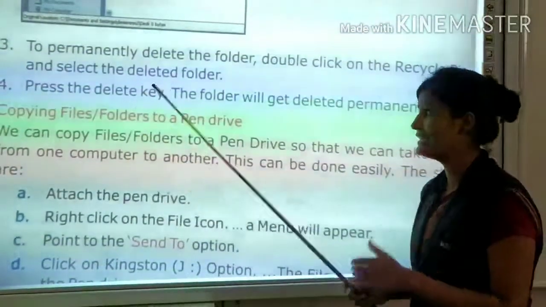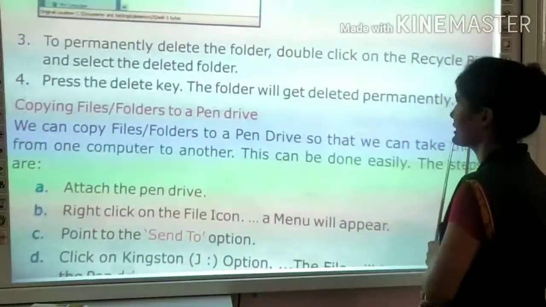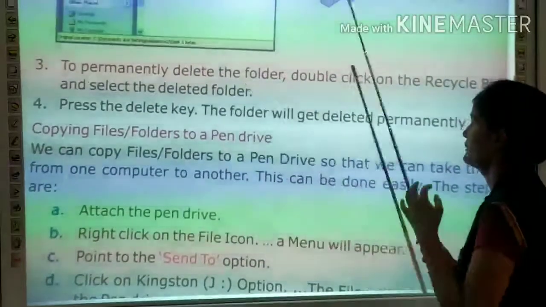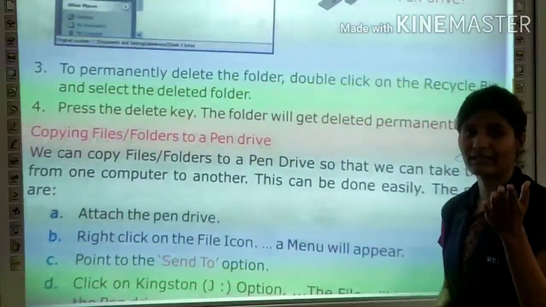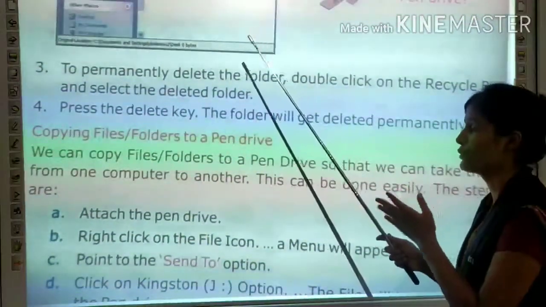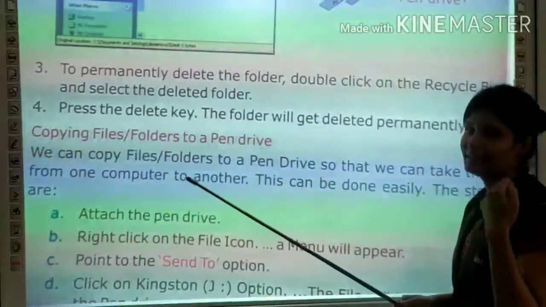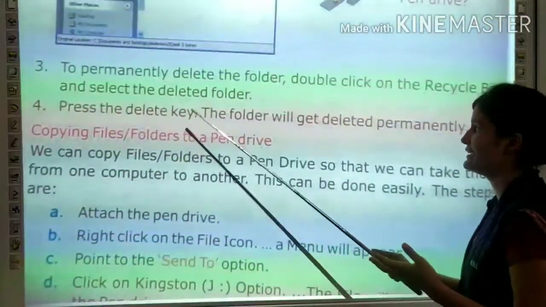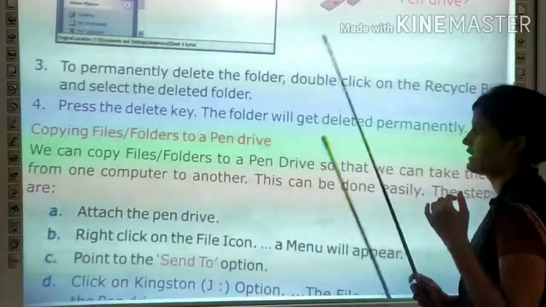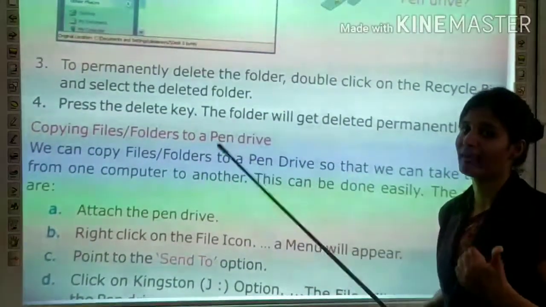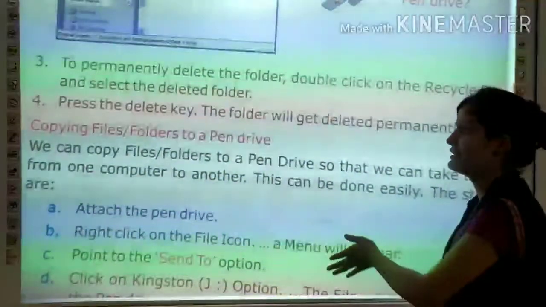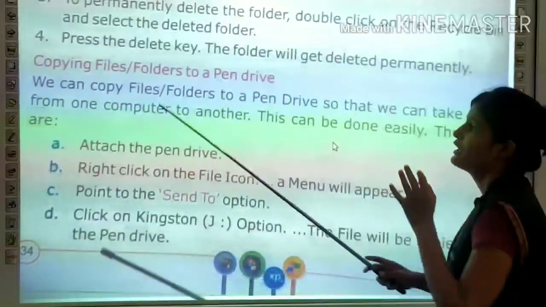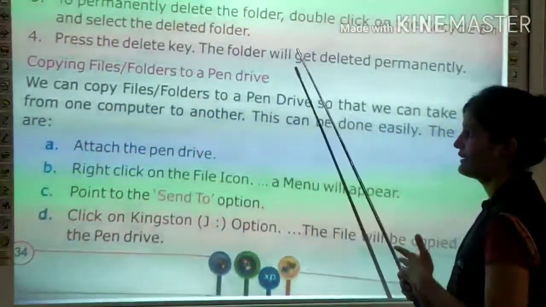Now to permanently delete the folder, but if you want to delete the folder permanently, आपको permanently folder को delete करना है. Double click on the recycle bin and select the deleted folder. Recycle bin को open करेंगे, वहाँ पे उस folder को select करेंगे and then delete that folder. Press the delete key, the folder will get deleted permanently. अगर आपने recycle bin से भी कोई file या folder delete करी है, then it will delete from your computer permanently.